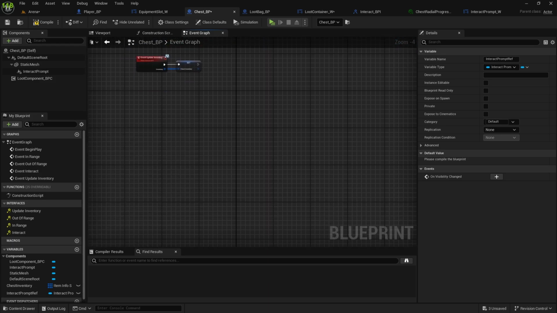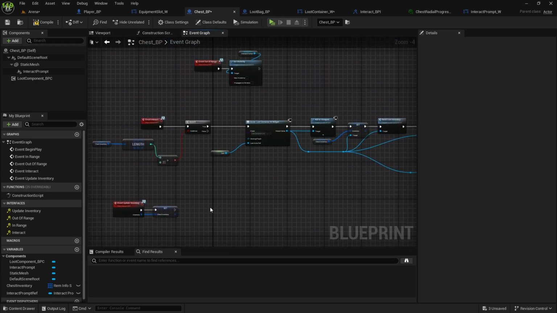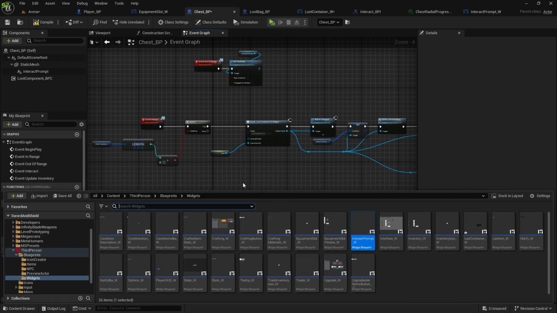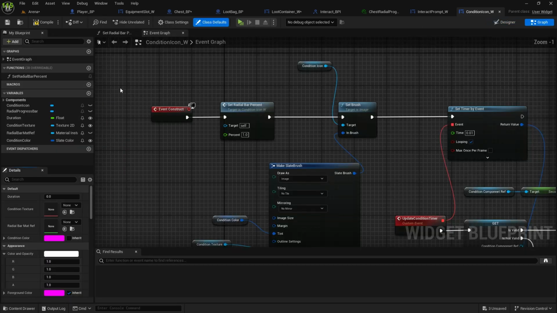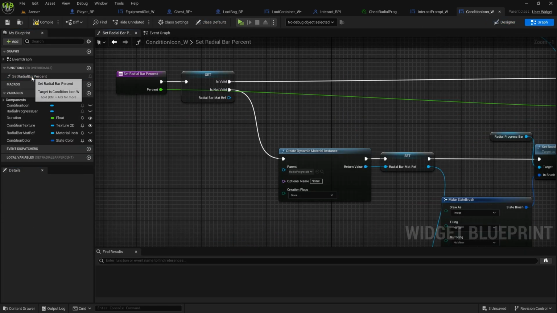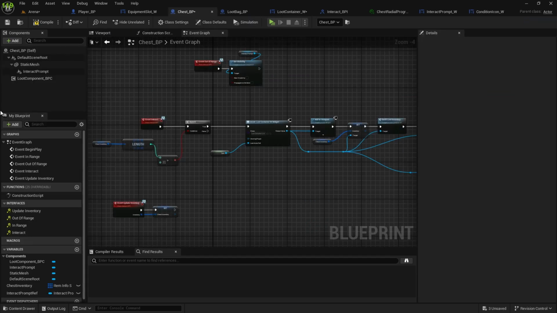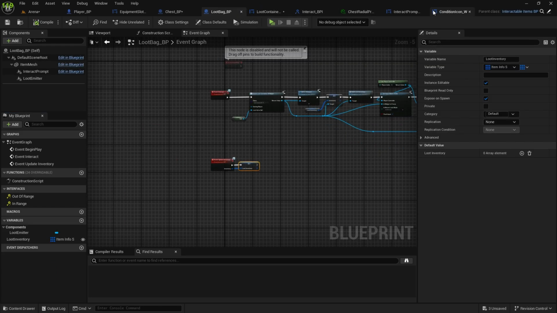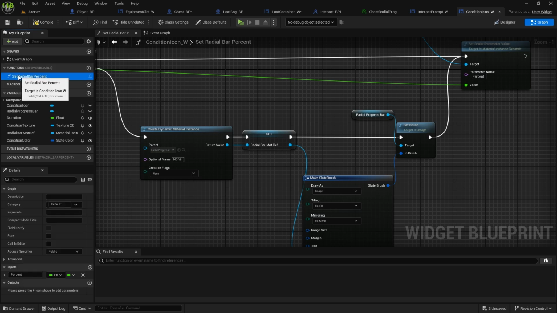We also need the function that will set that radial progress bar %. And we do have one already created for our buffs. So let's just go to, I think it's in condition icon, graph, and you have this radial bar %. So copy this function, go to chest, and let's paste it here. I probably did not copy it properly. I don't think I'm copying the name.